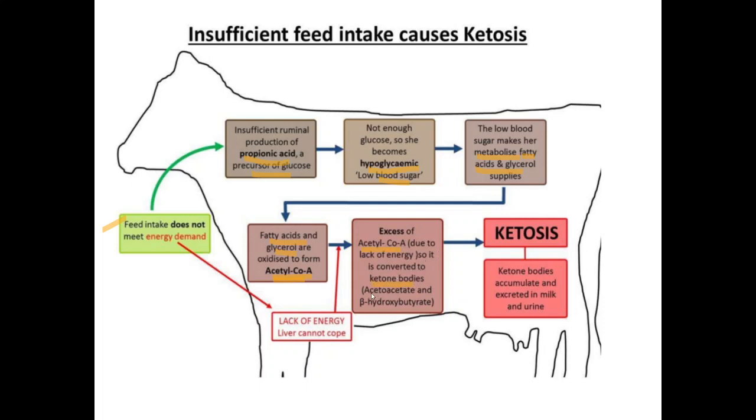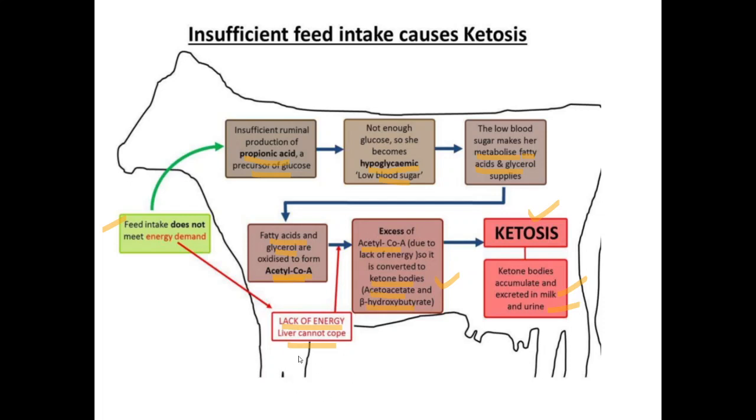So now we have ketone bodies: acetoacetate and beta-hydroxybutyrate. These ketone bodies mean we have ketosis. Ketone bodies accumulate in the milk and in the urine. Basically there is a lack of energy and the liver cannot cope. Continuously fatty acid is coming to the liver for beta oxidation, and the liver cannot cope.